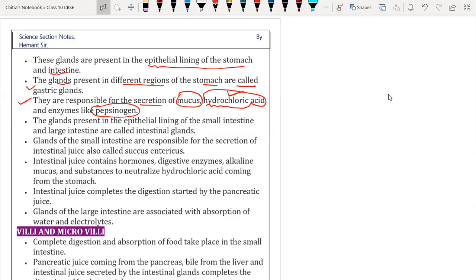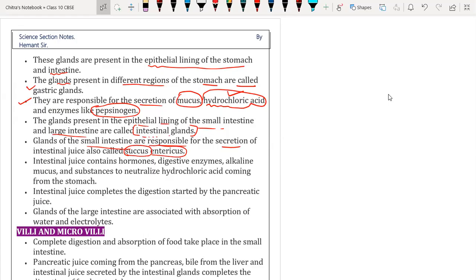The glands present in the epithelial lining of the small intestine and large intestine are called intestinal glands. Glands of the small intestine are responsible for the secretion of intestinal juice called succus entericus, and it contains lipase, which helps in the digestion of fat.